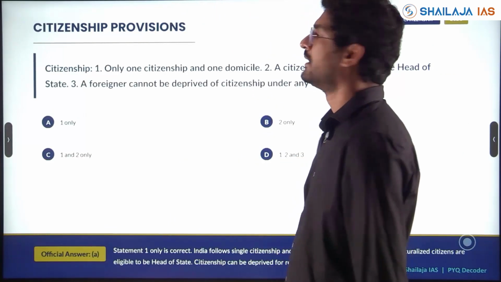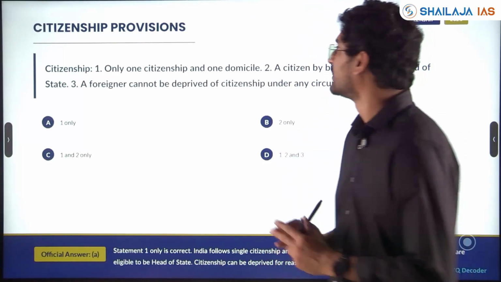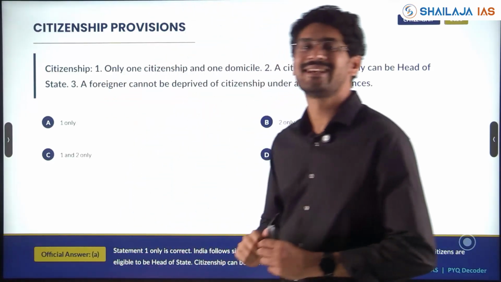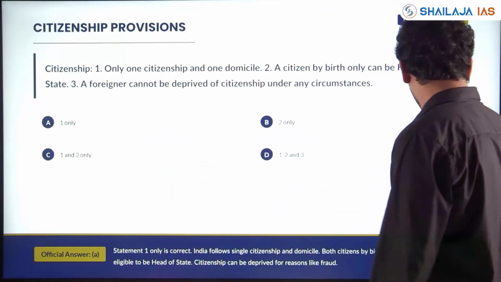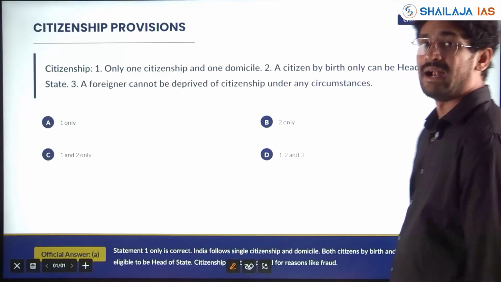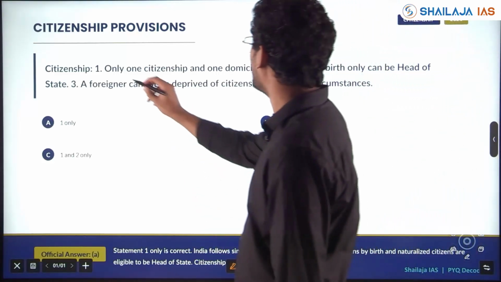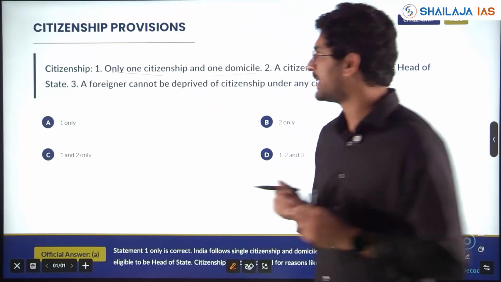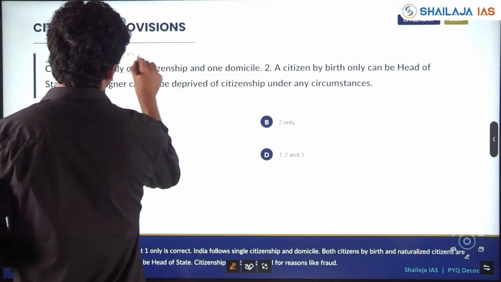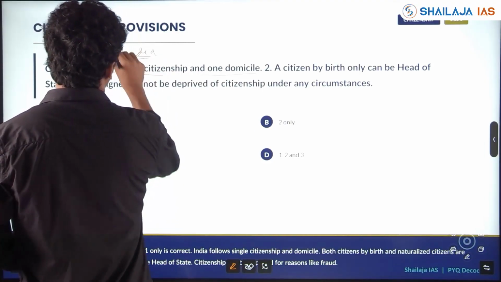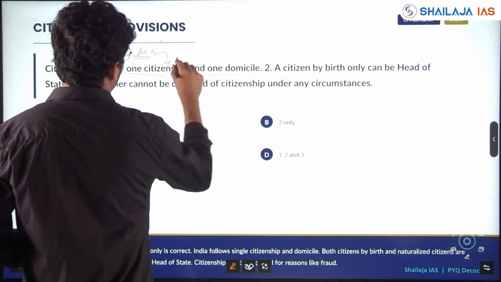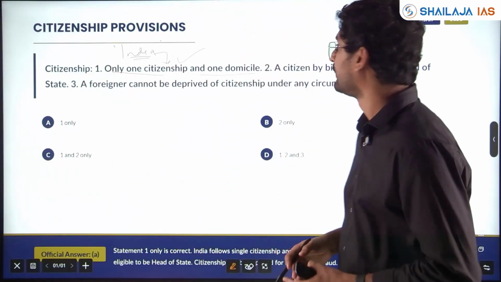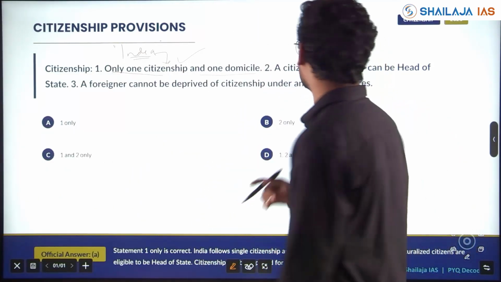Next, citizenship provisions. So, there are 3 statements given here. Understand the statements. Only one citizenship and domicile. This is unique Indian rule where India has only one citizenship and one domicile. Statement 1 is right. It's not like USA where you can have 2 citizenships. Okay? India gives only single citizenship.